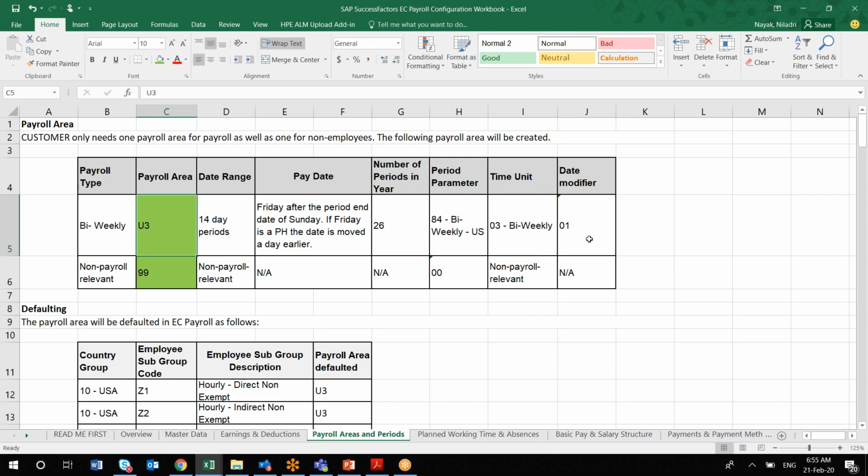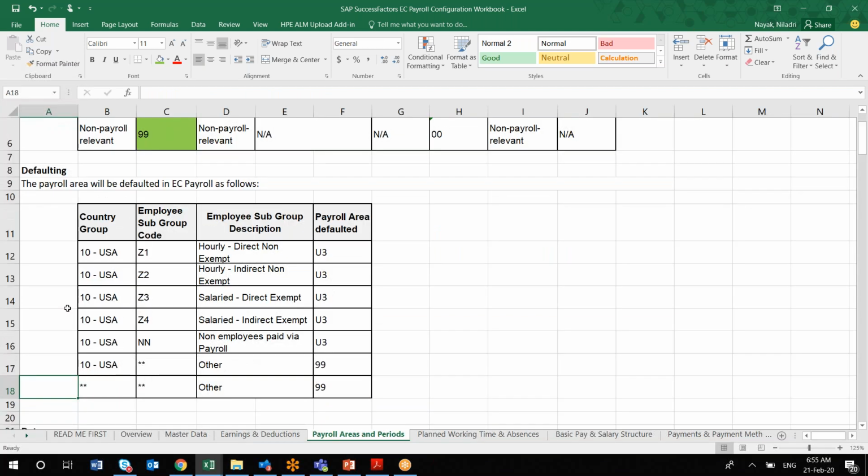Okay, all this date modifier and period, again this is a repetitive date modifier, period parameter. These are coming from your on-premise topic. Okay, that you have to capture here. Once it is done, then any default payroll area.